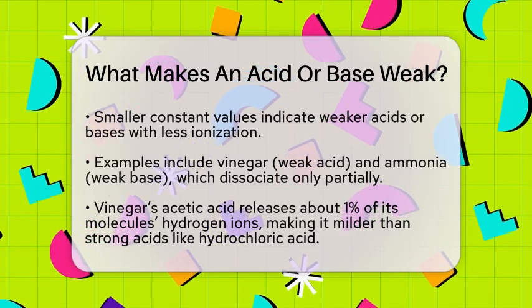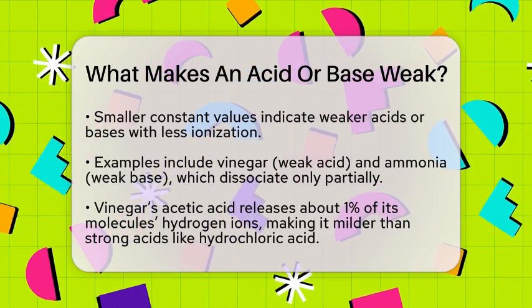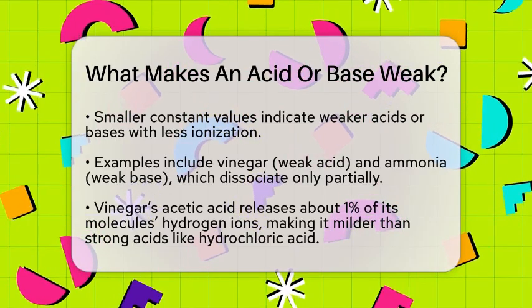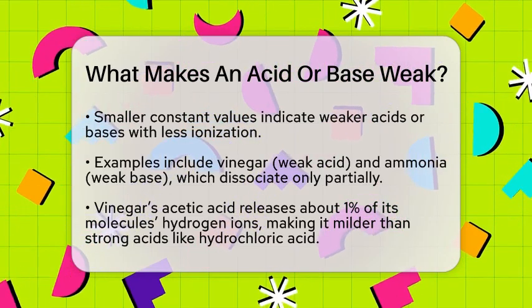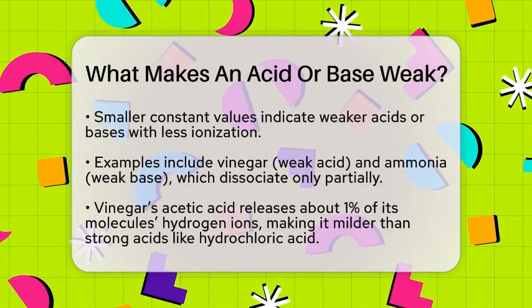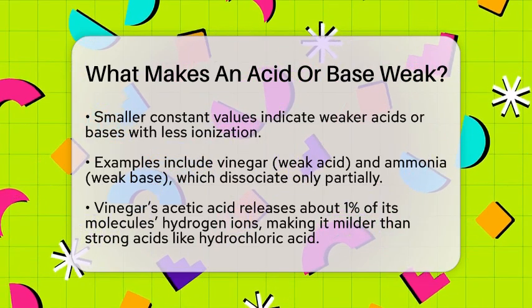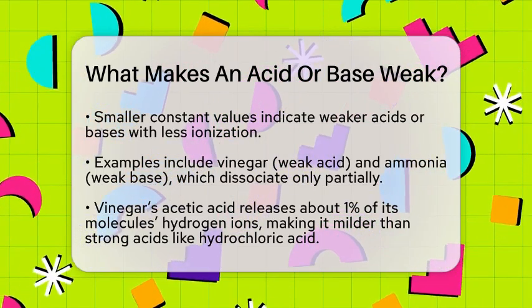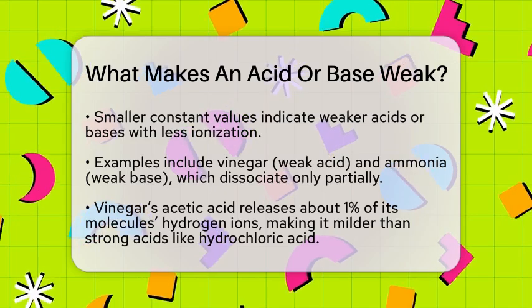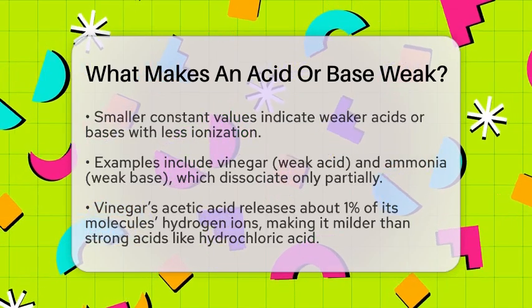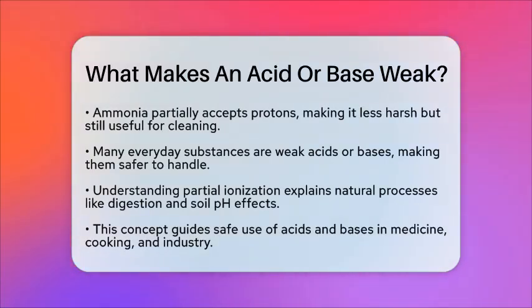Similarly, ammonia is a weak base because it only partially accepts protons and releases hydroxide ions. This partial dissociation makes ammonia less harsh but still effective for cleaning. Many everyday substances are weak acids or bases, which is why they are safer to handle and use.